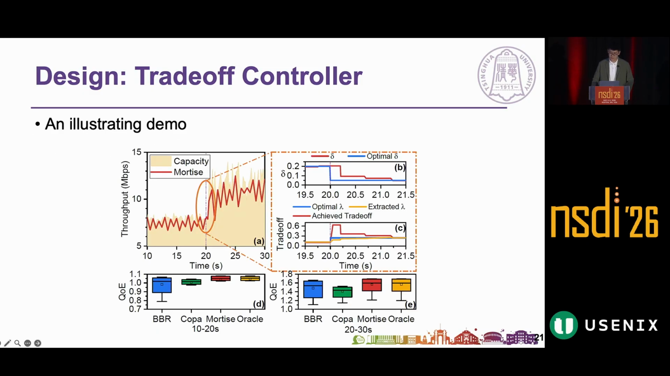Here's a real demo showing Mortise in action. When the capacity increases at 20 seconds, you can see how delta, our control parameter, adjusts. The extracted preference lambda rises as the application prioritizes lower latency and higher bandwidth. However, the current delta value remains high, leaving the achieved trade-off to be higher than preferred. So within just 2 rounds of adjustment, less than 1 second, Mortise converges to near optimal performance, closely matching the Oracle's QoE.